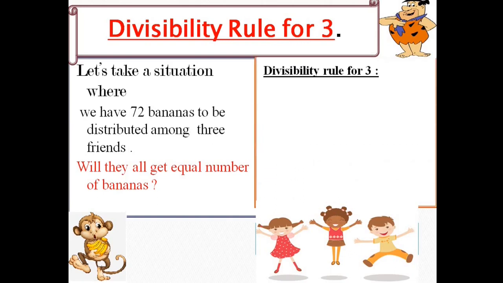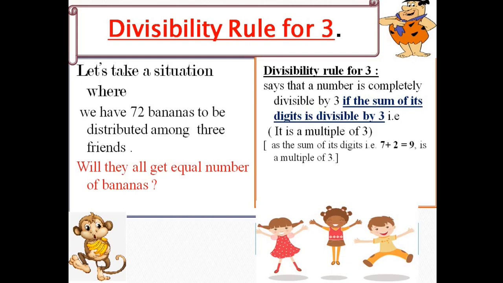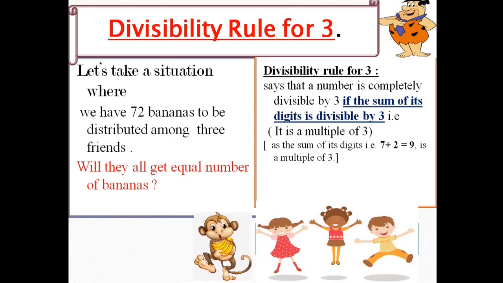So let's check it out. Divisibility rule for 3 says that if you have the sum which is coming out to be a multiple of 3, the number is going to be perfectly divisible by 3. So 72, what to do? 7 plus 2. It is 9, which is a multiple of 3. So we can divide 72 bananas among 3 friends equally and they all will get equal number of bananas.